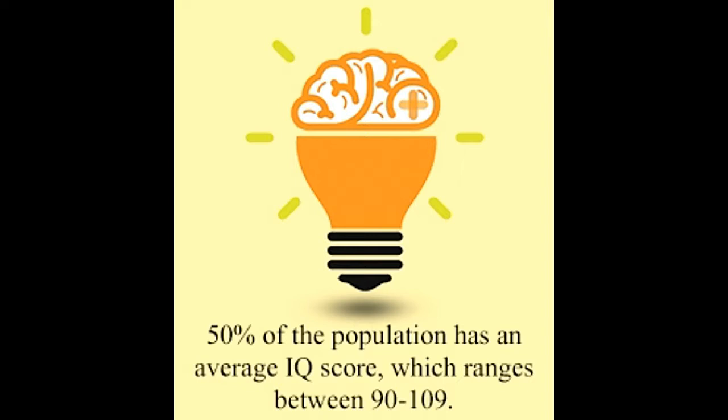Range, classification: 130 and above, very superior; 120-129, superior; 110-119, above average; 90-109, average; 80-89, below average; 70-79, borderline mental deficiency; 69 and below, possible mental deficiency.